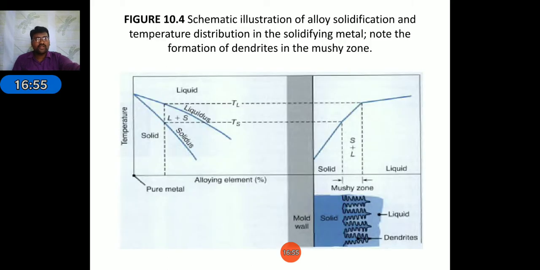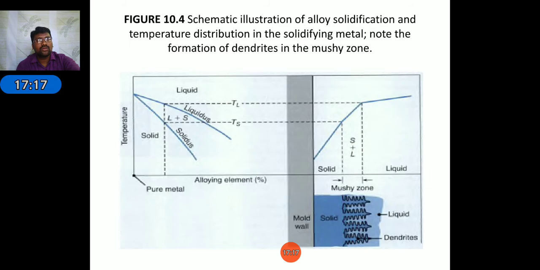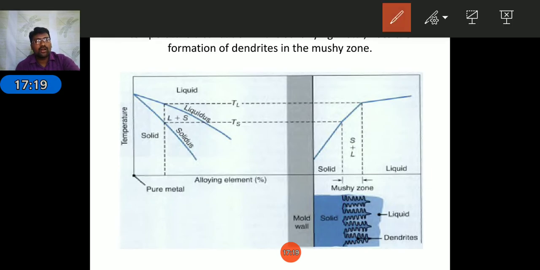Next, I am showing the schematic illustration of alloy solidification and temperature distribution in the solidification of pure metal. In this diagram we are considering two materials, pure metals and alloys.